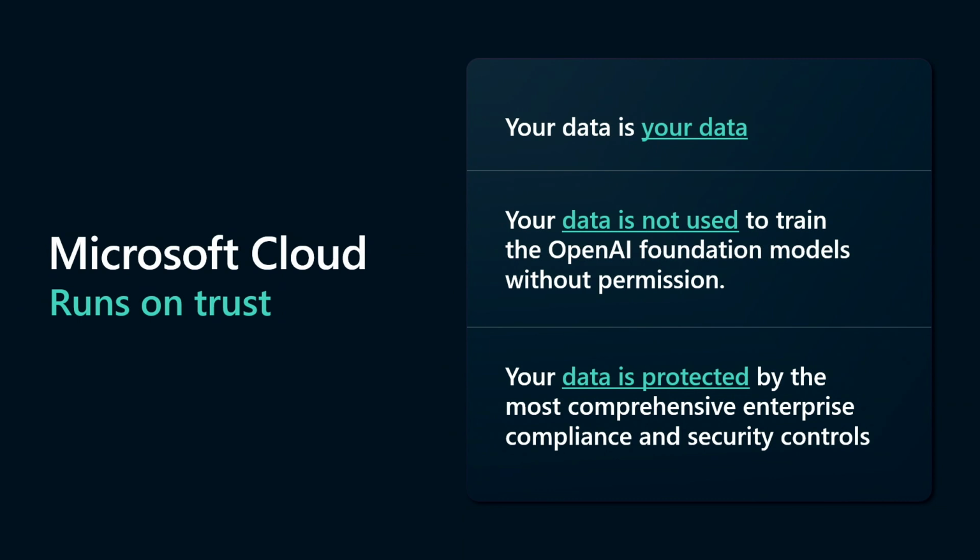First, your data is your data. This means that it's yours, you control it. We're not going to do anything with it that you don't approve of. Second, your data is not used in any form of training, for example, of these foundational AI models. It's only your organization that benefits from your data and processes when using our AI services. And third, these AI models are protected, as you know, by the most comprehensive security and compliance policies in the industry. So we want you to trust that we handle your data with care.